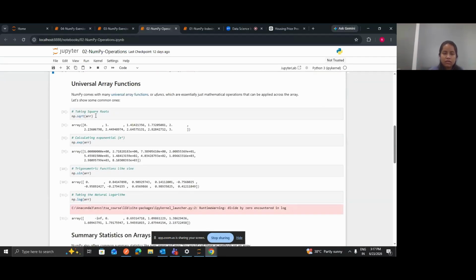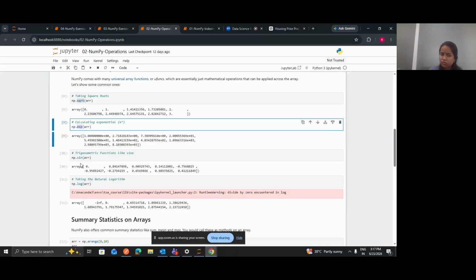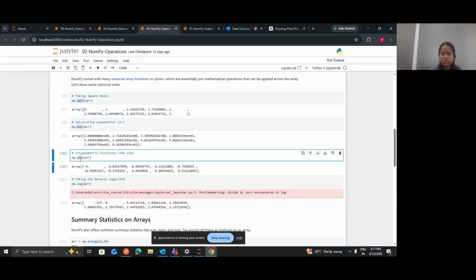Now here are some of the functions. The first one is square root. If you want to find the square root of all the elements, you can simply use this function, square root. If you want to find the exponential, you can use this exponential function. If you want to perform the sine operation, maybe cos operation, for that also you have functions. Okay, so in order to perform any complex operation you have functions, and you can use those functions to perform the operations.